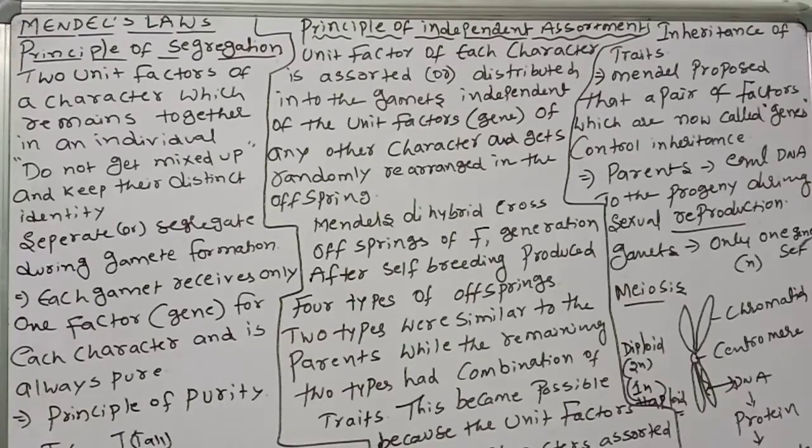So the best example of the principle of independent assortment is the dihybrid cross, you can remember. In the F1 generation, what happened? 2 types resemble the parents, but the remaining 2 are combinations of traits, either small r capital Y or capital R small y. Like that the combinations will be there, so they will be formed randomly. So the best example of the principle of independent assortment is the Mendelian dihybrid cross.